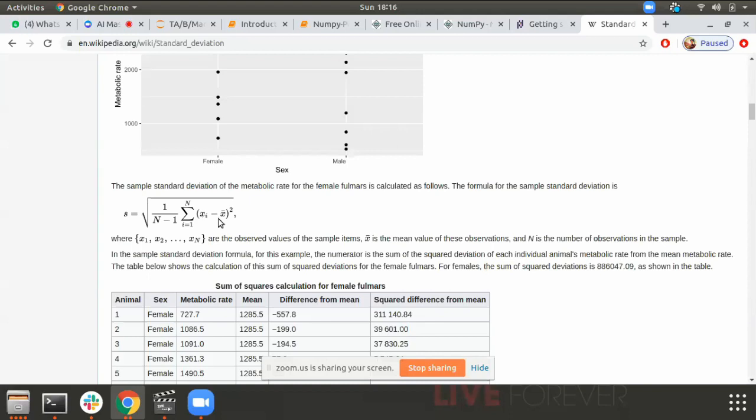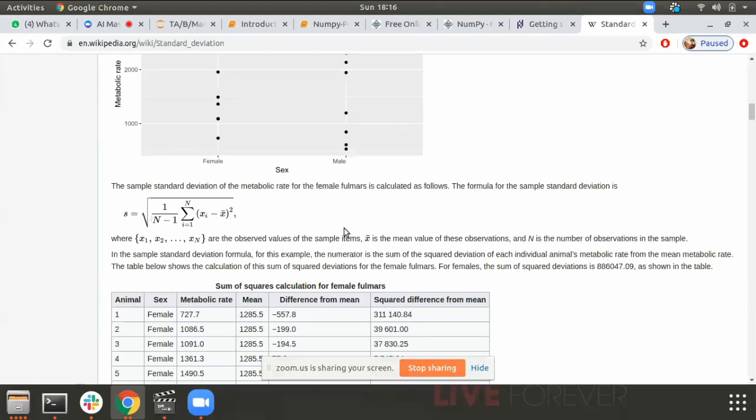I'll take the square of it, take the sum of it, divide it by the number of entries, and take the square root of it. That is the standard deviation. If you don't take the square root of it, that will be my variance. So the square root of variance is standard deviation.